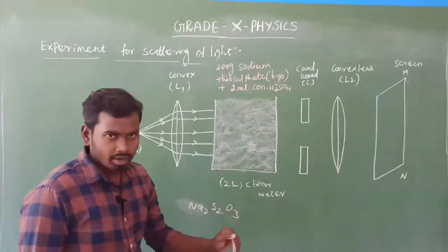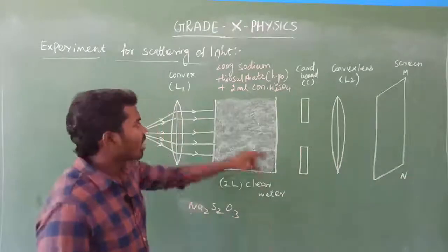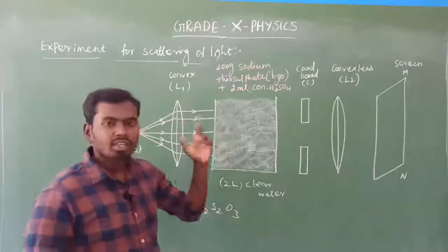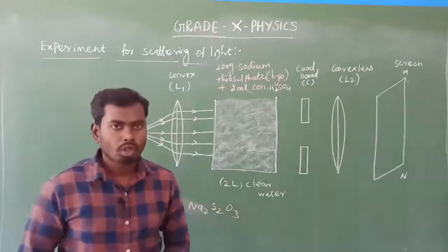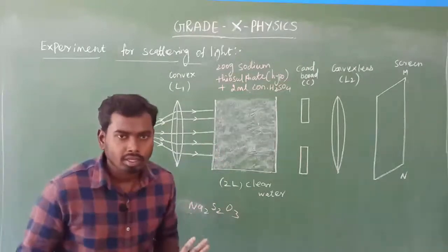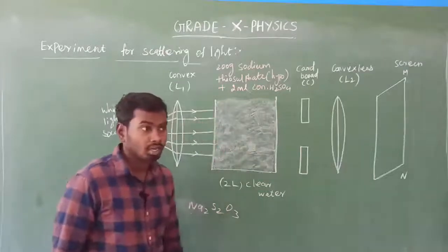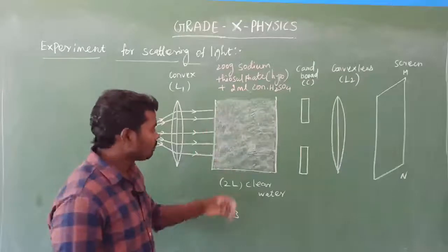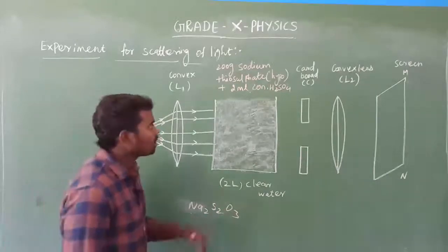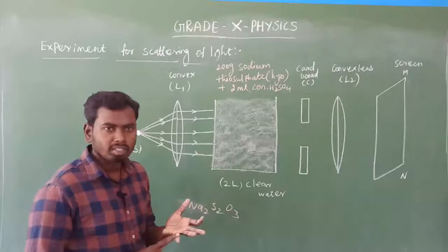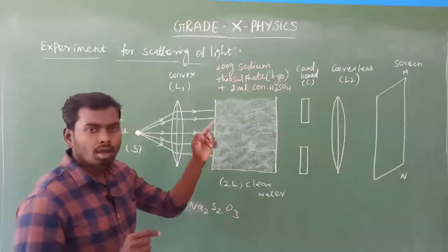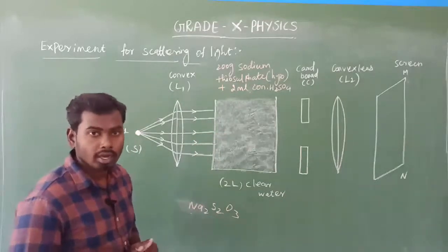After a few seconds, I have added 1 to 2 ml of concentrated H2SO4, which means sulfuric acid. Then after that, 200 gram of thiosulfate, then 1 to 2 ml of concentrated H2SO4.